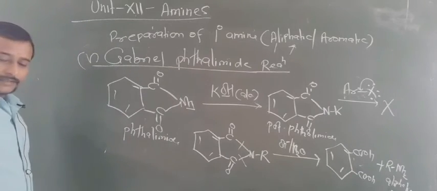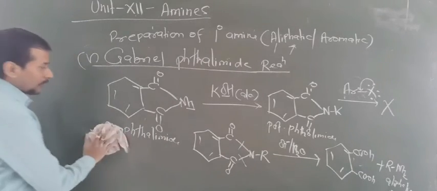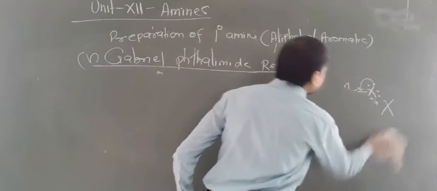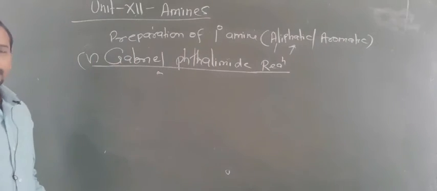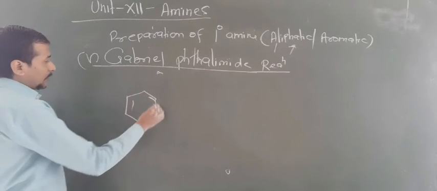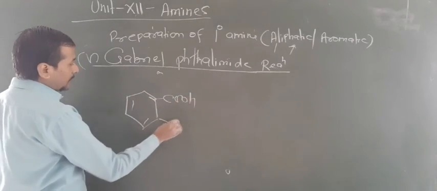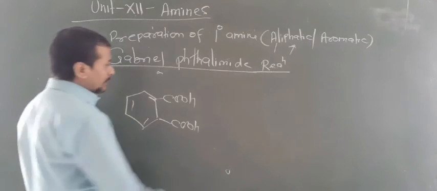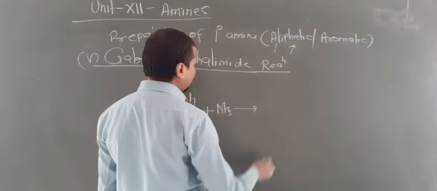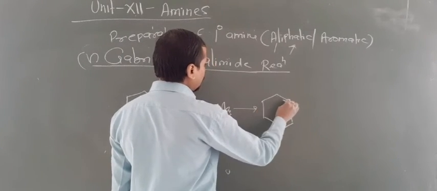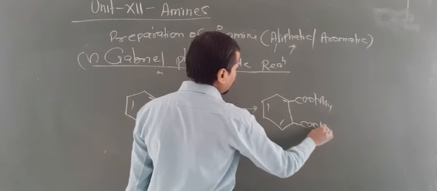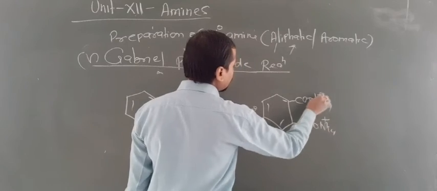Now one question may arise: how can you generate this phthalimide? This reaction basically takes place from phthalimide. Are you getting this point? So Gabriel means you have to start the reaction from phthalimide. But how can you prepare the phthalimide? Look here, you have taken the phthalic acid. This phthalic acid reacts with ammonia. In that condition, this will generate ammonium phthalate like this. Are you getting this point?